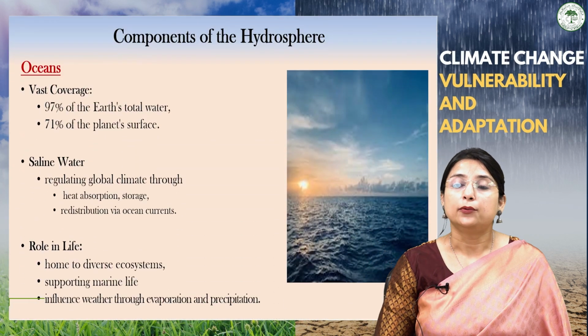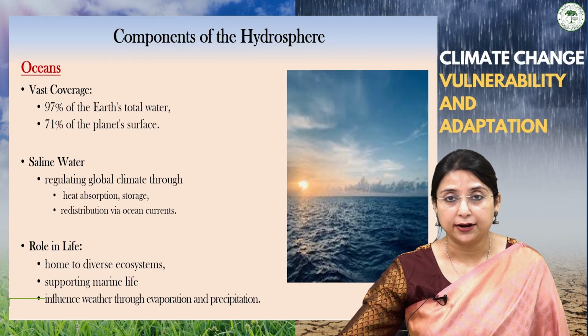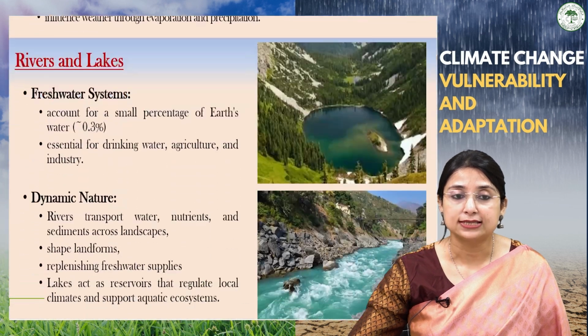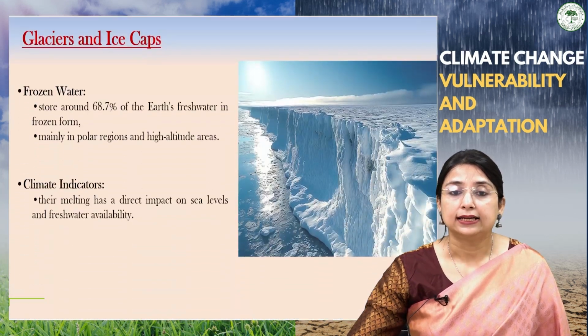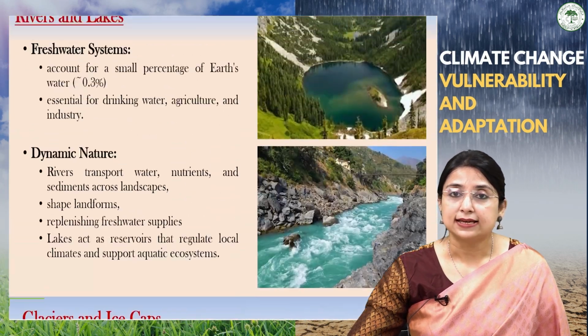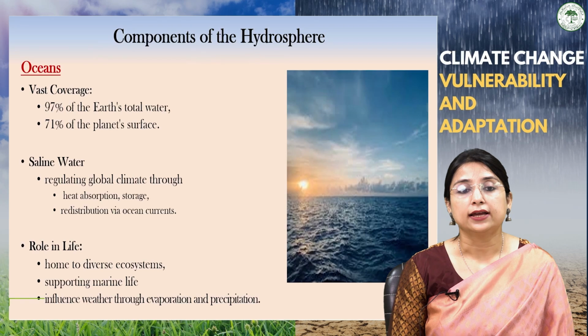There are different components of the hydrosphere. The first very important components are the oceans, rivers and lakes, glaciers and ice caps, and the groundwater. Discussing the different components of the hydrosphere, first we will talk about the ocean.